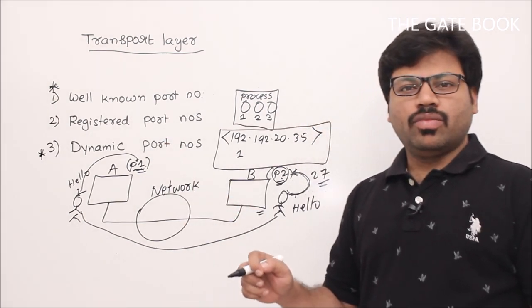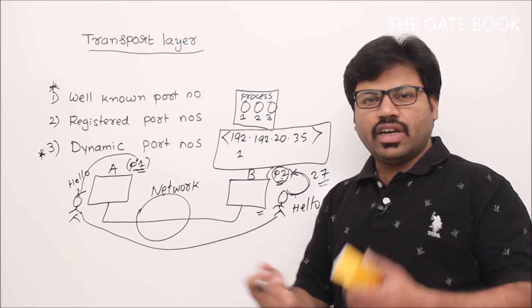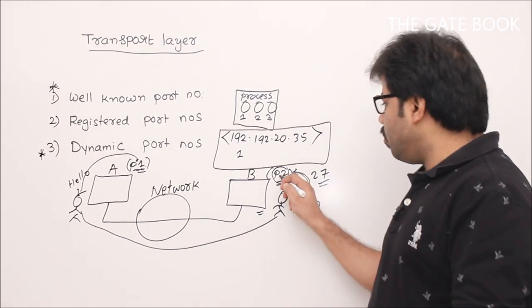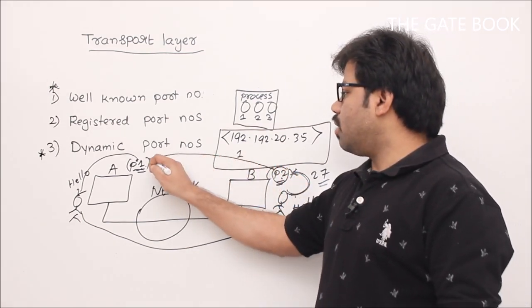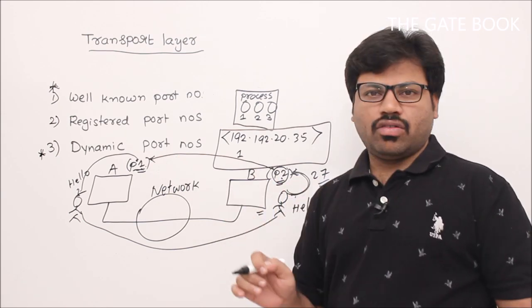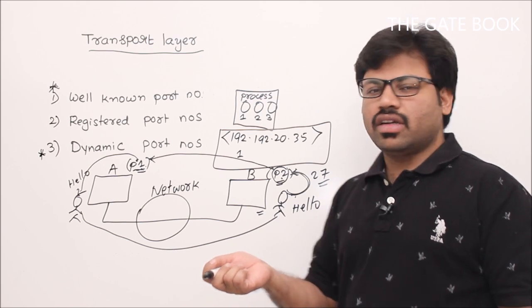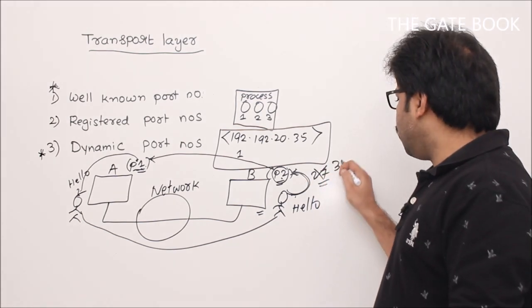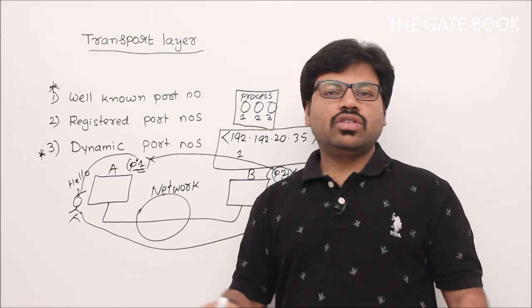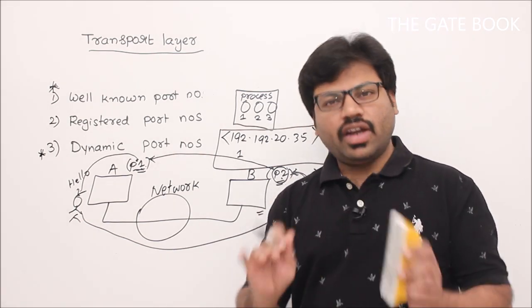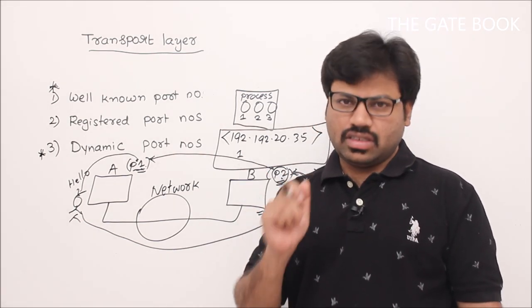So that's a problem. To avoid that, of course, with a very difficult process we can do it. Finally P2 has to first inform, Mr. P1, my number is 27 now. From now onwards you use 27 for communication, correct? Then if it changes next time to 30, again you have to inform. So there would be a lot of overhead. To avoid that, remember this thumb rule.